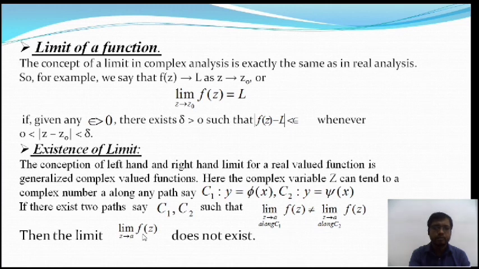And if for different paths the limiting values are the same, and in that case there are an infinite number of paths, then for any arbitrary path, if we get the same limiting value, we will say the limit exists. This is called the existence of limit. It's very important for finding the limiting value of any function.